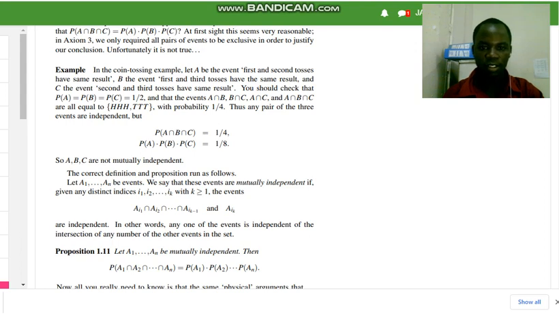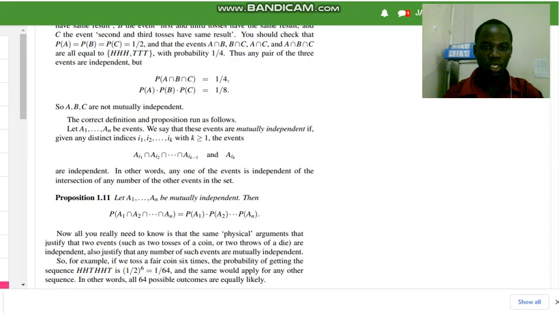And that the events A intersection B, B intersection C, A intersection C, and A intersection B intersection C are all equal to head, head, head, or tail, tail, tail, with probability of a quarter. Thus, any pair of the three events are independent, but the probability of A intersection B intersection C is equal to a quarter, and the probability of A dot probability of B dot probability of C is 1/8. So A, B, C are not mutually independent.